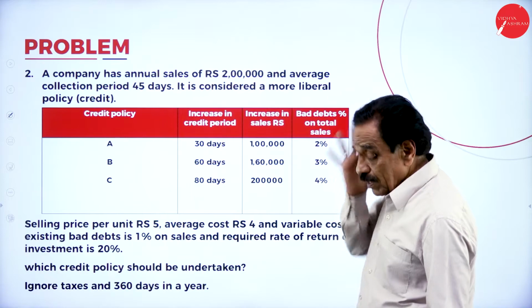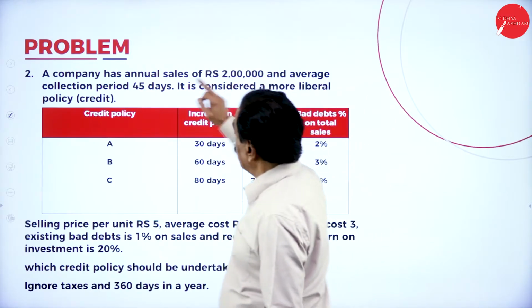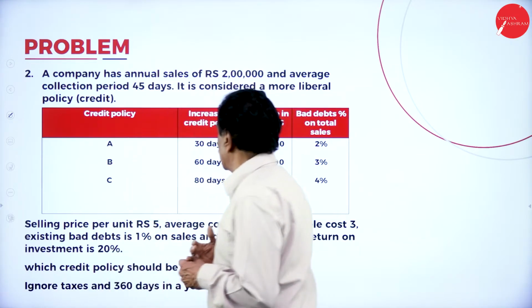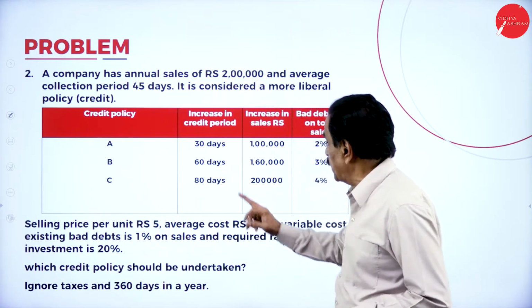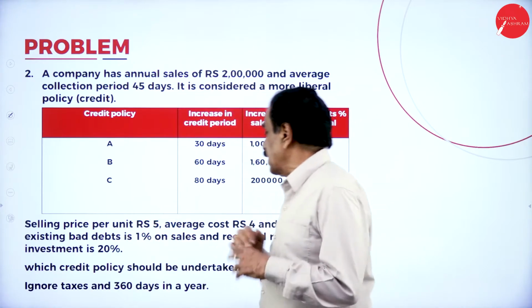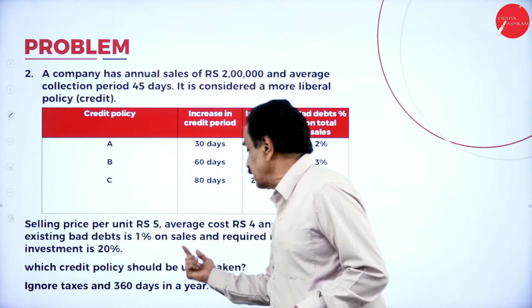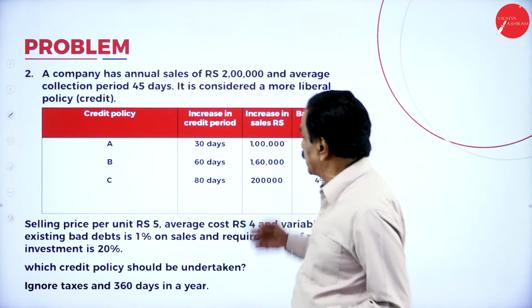Next. A company has annual sale of 2 lakh and average collection period is 45 days. It is considered a more liberal policy. Credit ABC increased by 30 days, increased by 60 days. So 1,62,335. The selling price is same, 5, average cost is 4 and variable cost is 3. But its required rate of return is same. Same type as there, but he has increased the number of days.